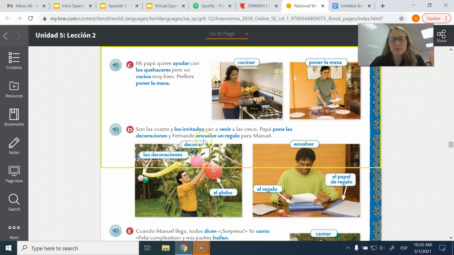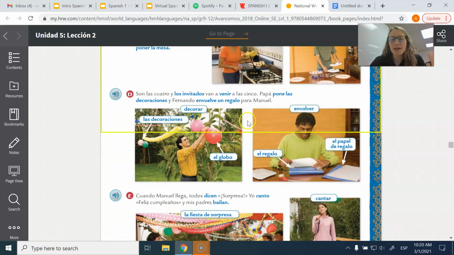Y Fernando envuelve un regalo para Manuel. Envolver is meaning to wrap. El regalo is your gift. And el papel de regalo is the gift wrapping.